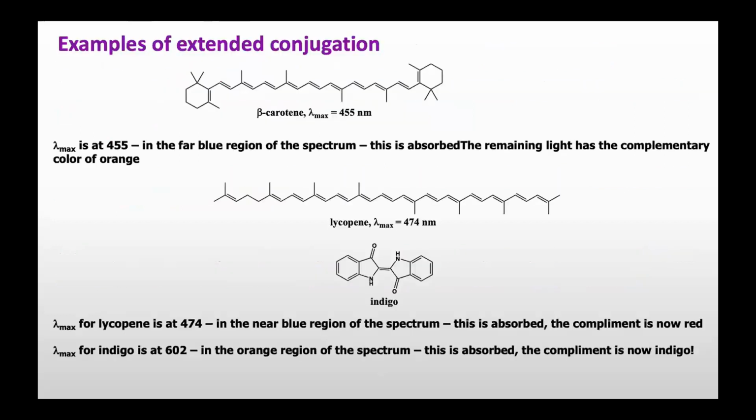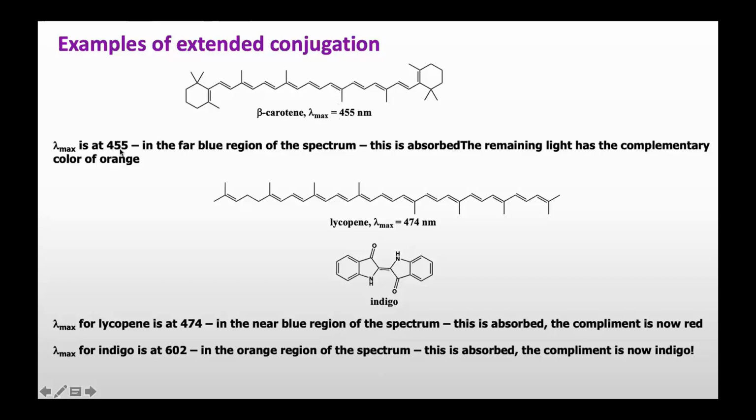Let's discuss some examples. This is beta carotene, which is responsible for the color in carrots. This compound shows lambda max at 455 nanometer, which is in the visible range. If you count the double bonds, it has more than 8 double bonds in conjugation. It has 11 double bonds in conjugation. That's why it absorbs at 455 nanometer.